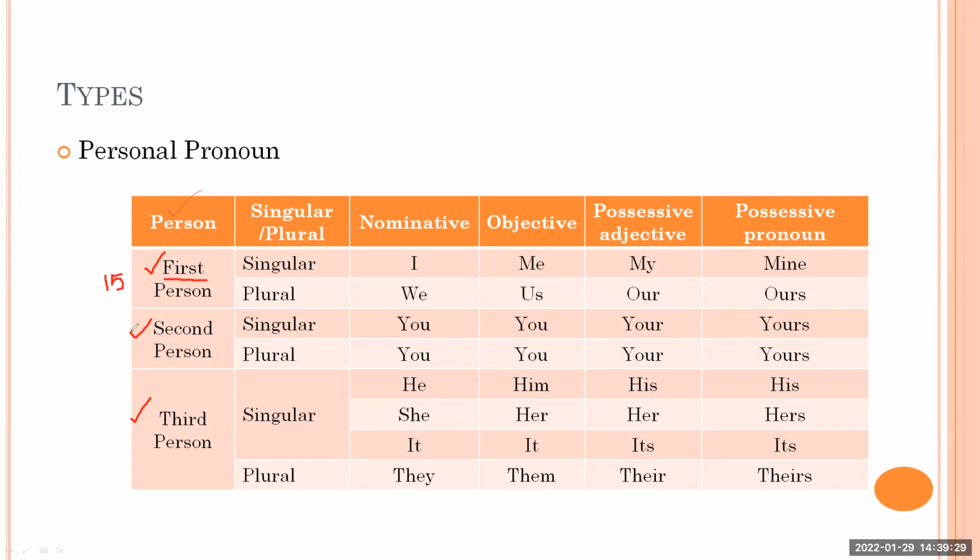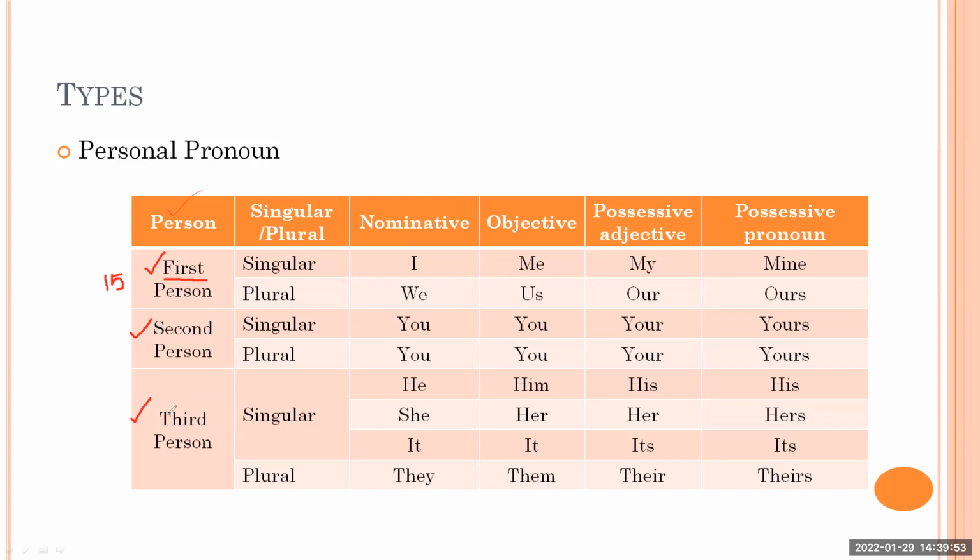Now, who is second person? Second person is someone with whom I'm speaking. Right now I'm speaking with you, so you are second person for me. In that also, if I'm talking to one particular person, that becomes singular. If I'm talking with all of you, that becomes plural.